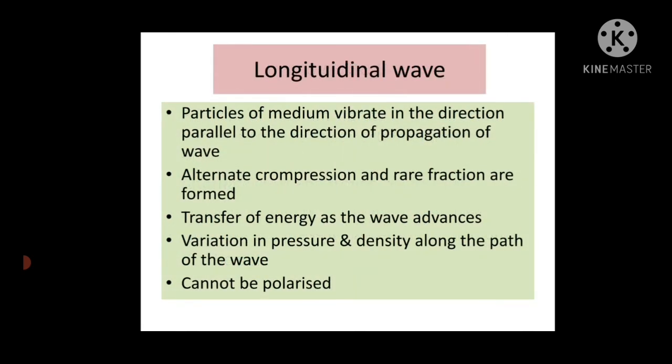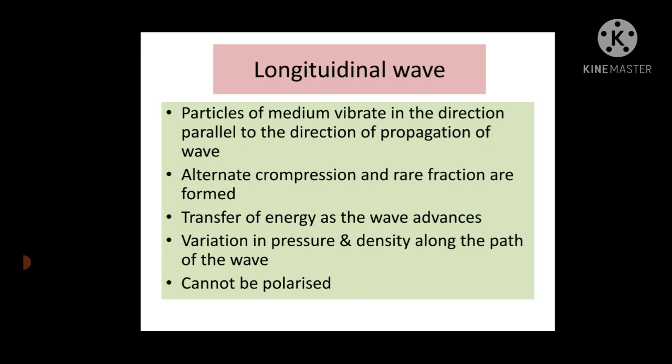Now let us see some short characteristics of longitudinal wave. Particles of the medium vibrate in the direction parallel to the direction of propagation of the wave. Here in longitudinal wave, compression and rarefaction are produced. Compression means the layers of the air which are present in front of the source from where the longitudinal wave is going to come.